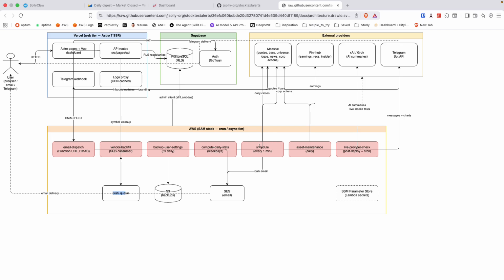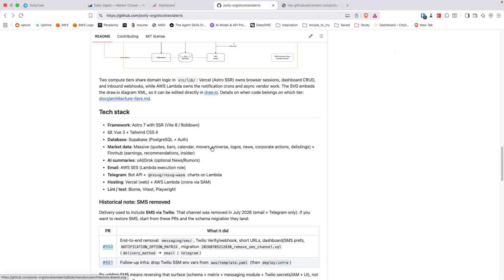It's just Lambda functions. I do have a Lambda function that runs every minute. It's just a heartbeat Lambda that checks for the prices in order to do those triggered alerts. Then it goes through, checks the users, who's due to be notified, whether any stocks went up more than 5% or whatever their trigger threshold is, and then sends out either an SES email and or a Telegram notification.